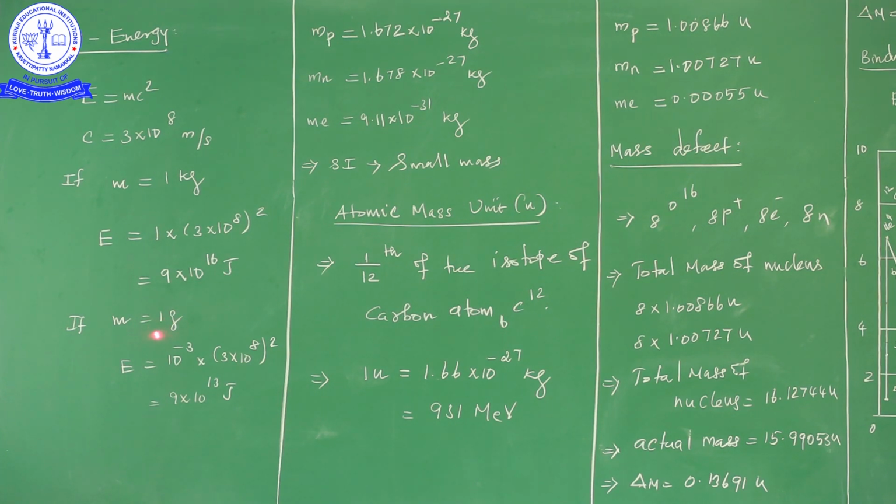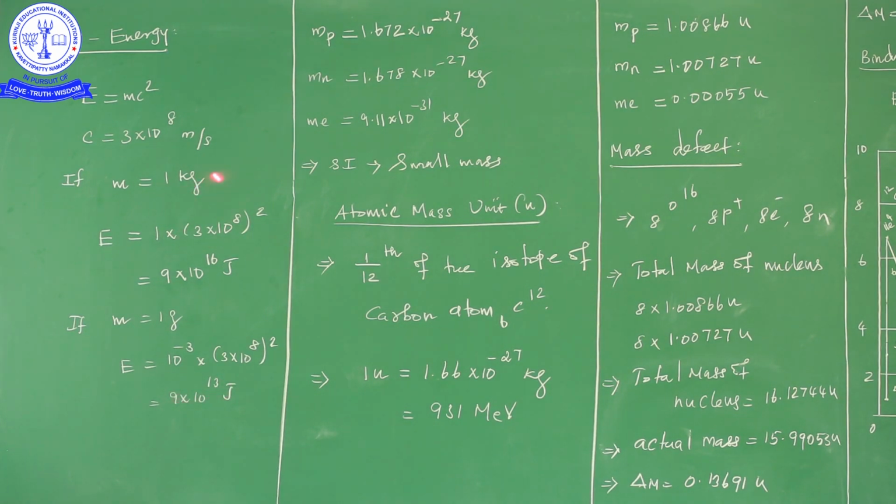Suppose you are taking a mass of 1 gram. 1 gram means 10 power of minus 3, because in the SI unit, mass is in terms of kilogram. So always we take mass in terms of the SI unit only, and for mass the SI unit is kilogram. When 1 kilogram is converted to 1 gram, we get the value of 10 power of minus 3, into c square, 3 into 10 power of 8 the whole square. By solving, we get 9 into 10 power of 13 joule.